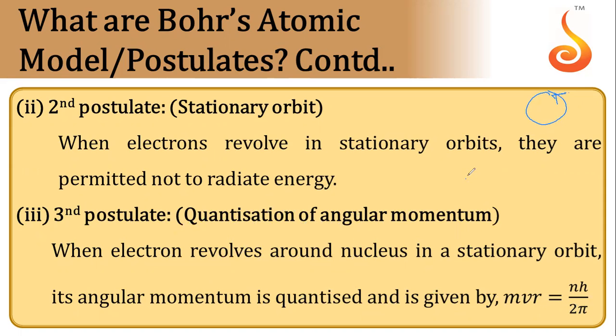So angular momentum, you know, the formula is product of mass, velocity and distance. So angular momentum of the electron will be mvr, which will be equal to n into h by 2 pi. h is Planck's constant and n is the nth orbit. Let's say if electron is orbiting in third orbit, then you will substitute the value of n as 3. These are the Bohr's postulates.